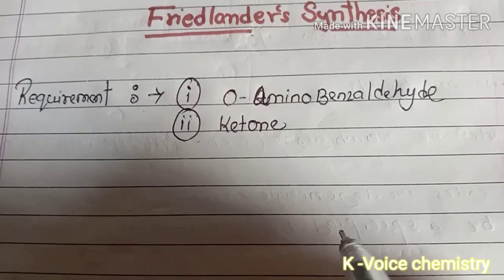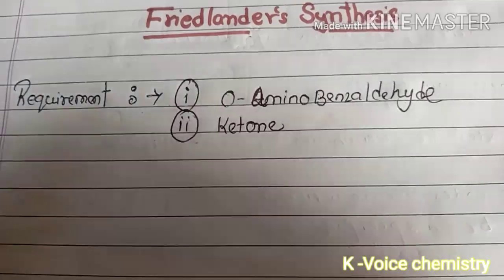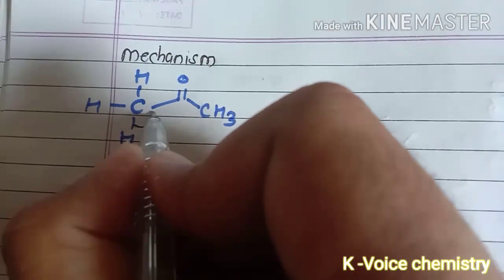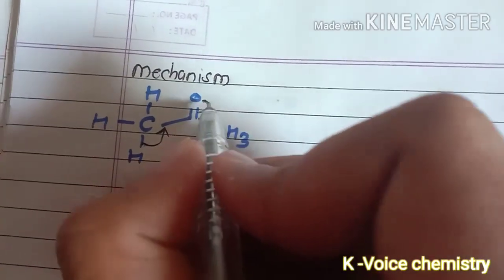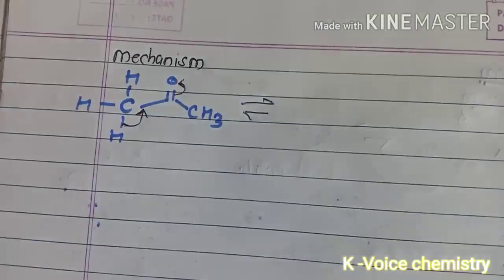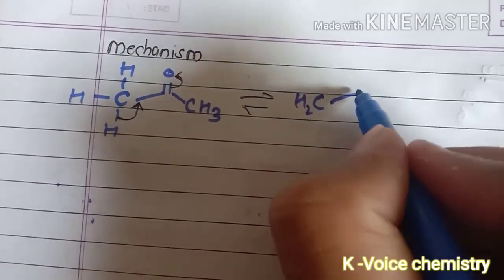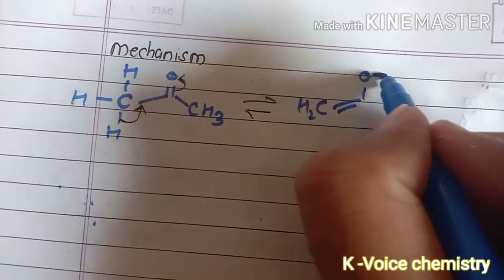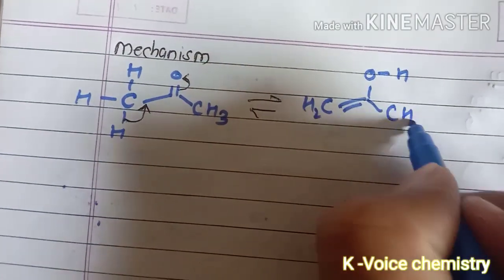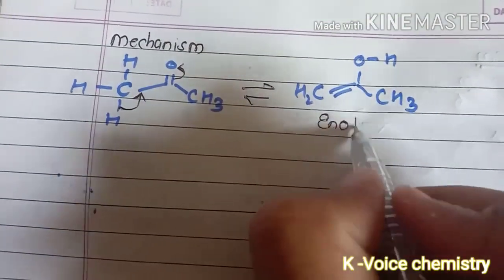So without any delay, let us start our mechanism for this important Friedlander synthesis. See guys, here we'll start the mechanism. There will be a kind of tautomerism happening. After the tautomerism, we'll have a structure something like this. This is the enol kind of structure, where this oxygen atom will take this hydrogen. I hope that you can easily understand it. This enol will be very useful in the further mechanism.